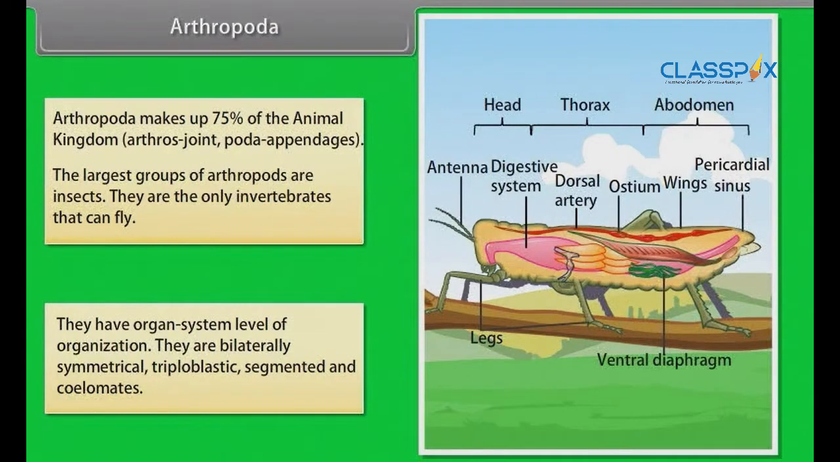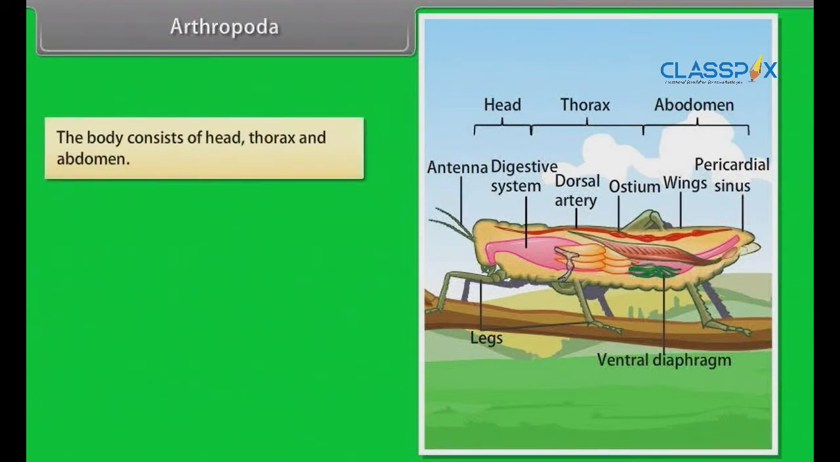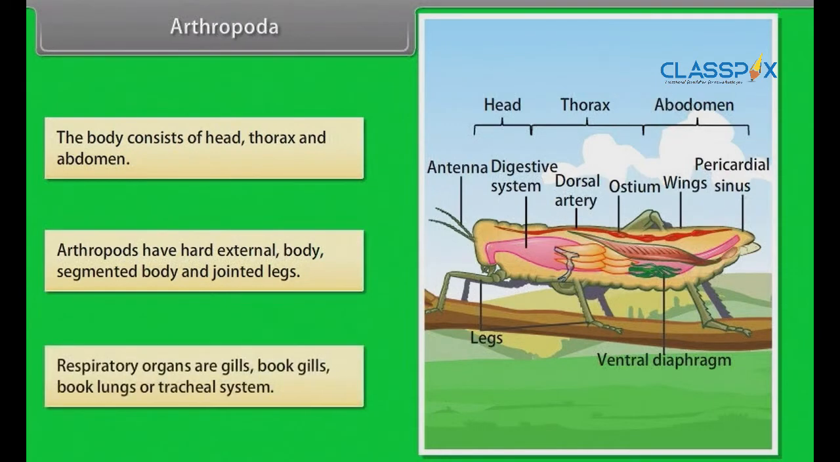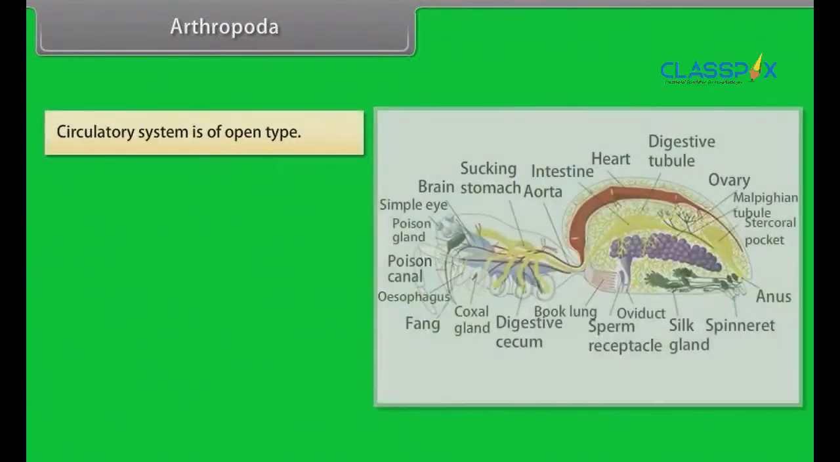They are bilaterally symmetrical, triploblastic, segmented, and coelomates. The body consists of head, thorax, and abdomen. Arthropods have hard external body, segmented body, and jointed legs. Respiratory organs are gills, book lungs, or tracheal system. Circulatory system is of open type.